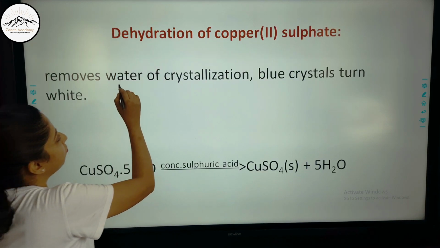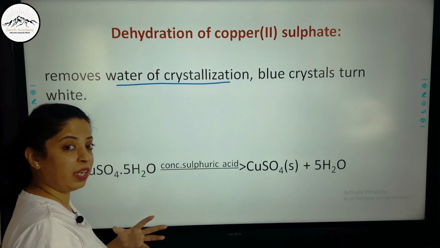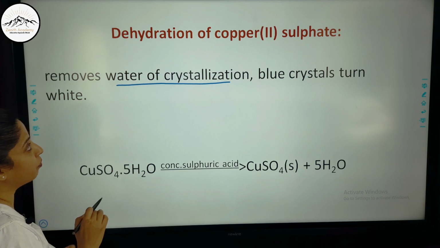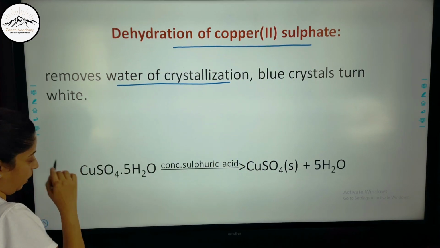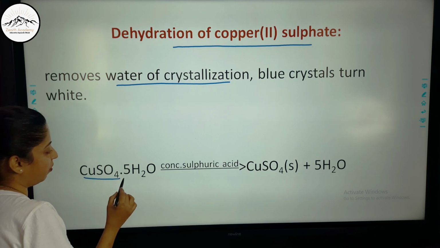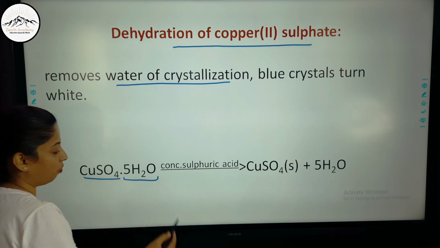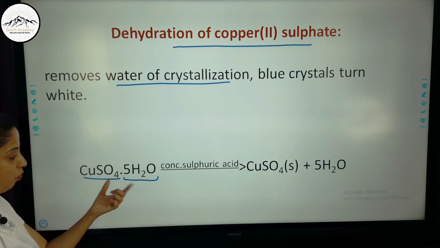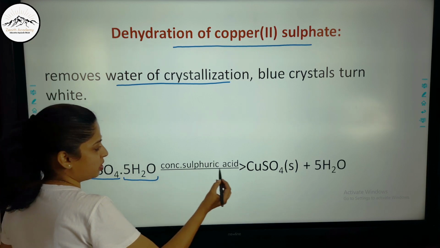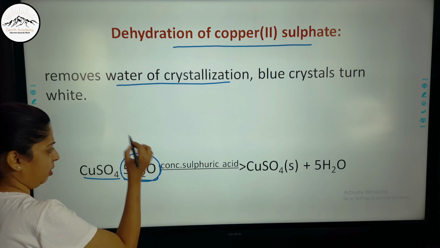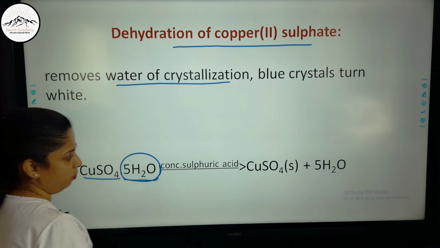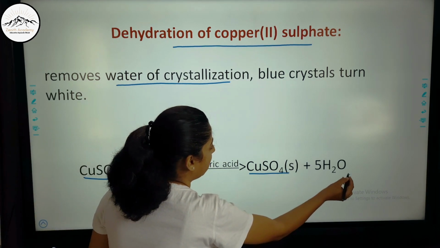Now, removal of water of crystallization. From hydrated compounds, it is able to remove water of crystallization. Here we have taken an example of copper sulfate. Here you can see copper sulfate along with 5 molecules of water of crystallization. Now when this is treated with concentrated sulfuric acid, simply these water molecules are removed. So it forms copper sulfate and H2O.